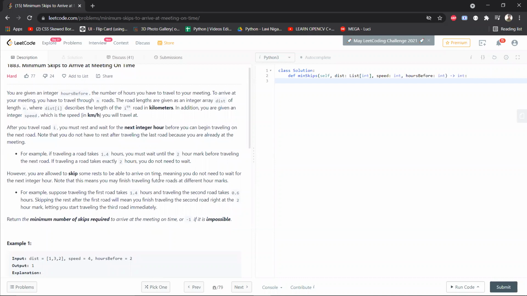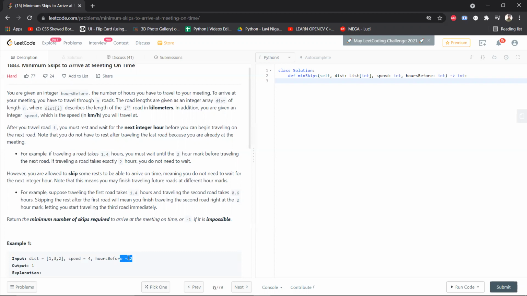So you want to go to your office and there's a very important meeting for you. And there are some number of roads that you have to travel. The distances of those roads have been given to you in the form of an array. So if this array has three values, this means that you have to cross three roads to reach your meeting, right? You have to follow the speed of 4, which is in kilometers per hour. And you have to manage reaching your meeting within 2 hours.